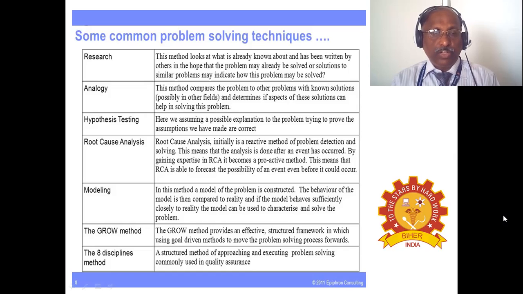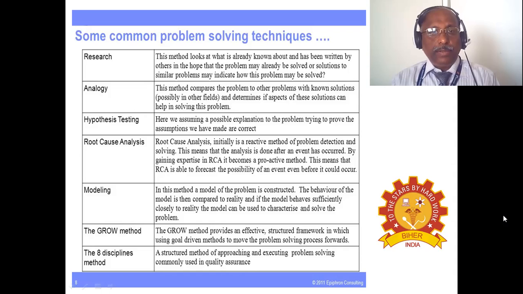Modeling, which I described to you earlier: what are the models used in a study? What are the critical analysis models to be used for data representation? In this method, a model of the problem is constructed. The behavior of the model is then compared to reality, and if the model behaves sufficiently close to reality, the model can be used to characterize and solve the problem.